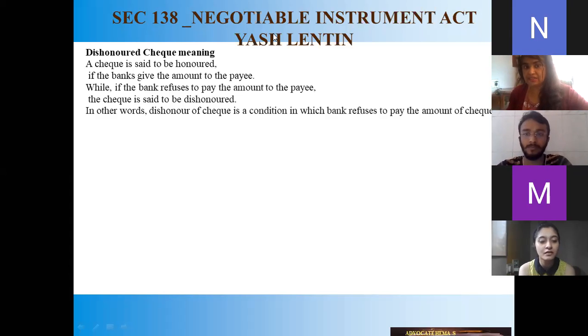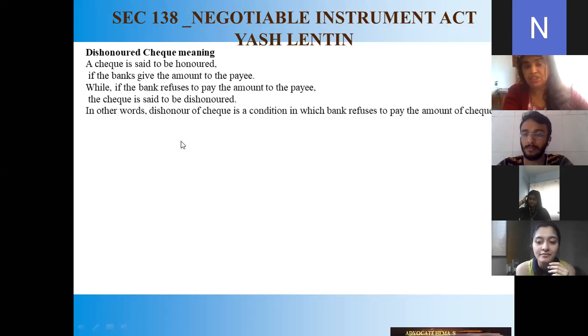Yes, the team leader can start now. Team leader for check bouncing. Yes. Good afternoon. I will be talking about section 138 of the Negotiable Instruments Act. That's Heedle Mistry for you. She will be the team leader for check bouncing and how it will be both a civil and a criminal case.